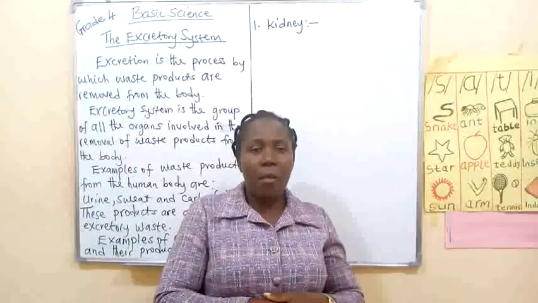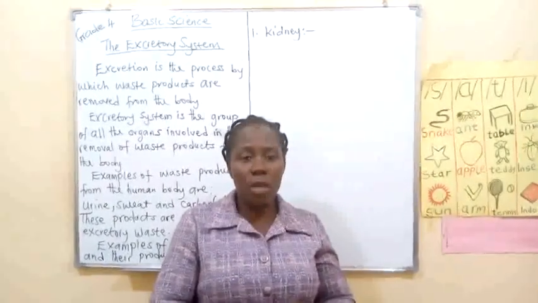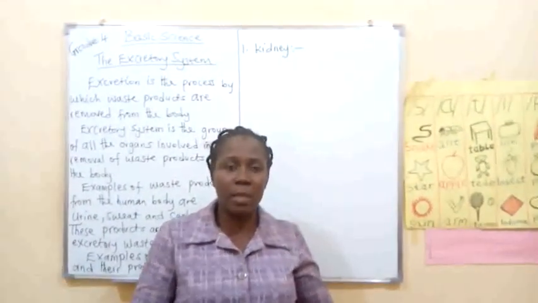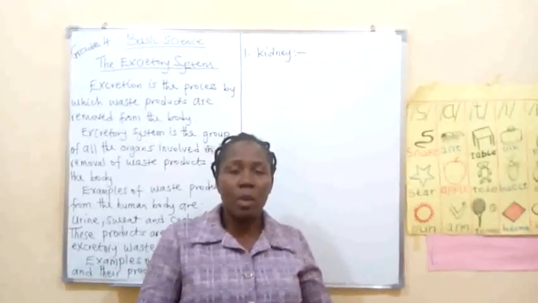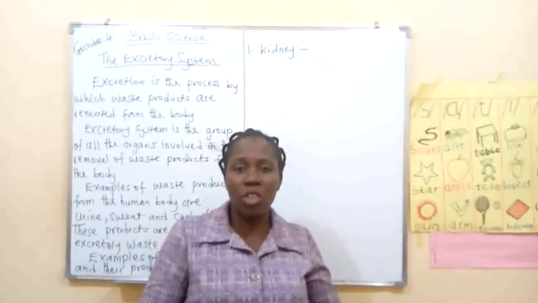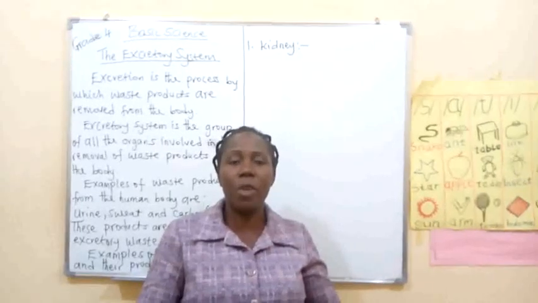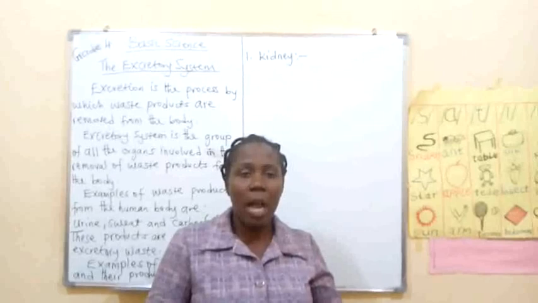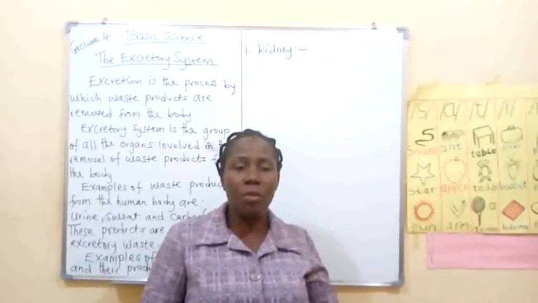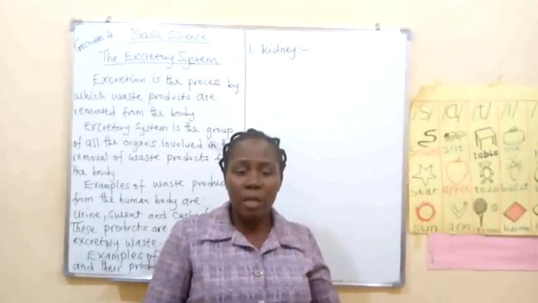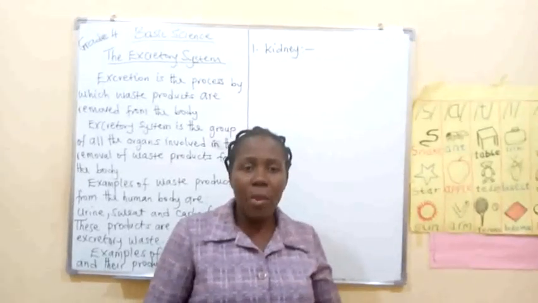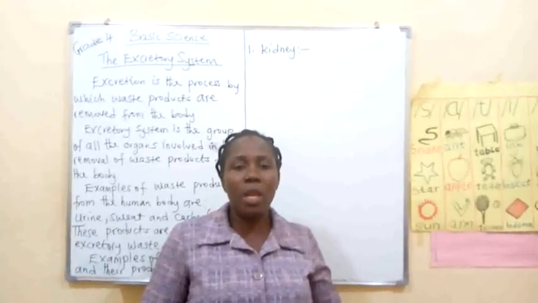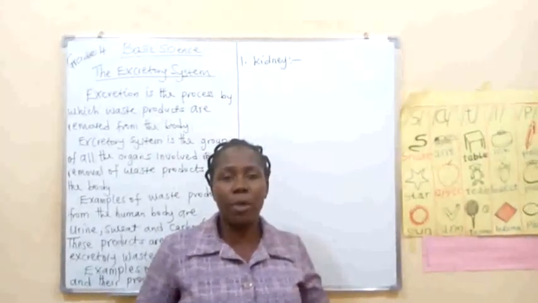Please, what I want you to note there is the urine is not just an ordinary water. It is a mixture of some substances. Water is there. What is called urea, that's a nitrogenous compound, and some mineral salts are what make up the urine. The same thing with sweat. The sweat with water, mineral salts, and some nitrogenous compound called urea are what make up the sweat that we pass out from our body.